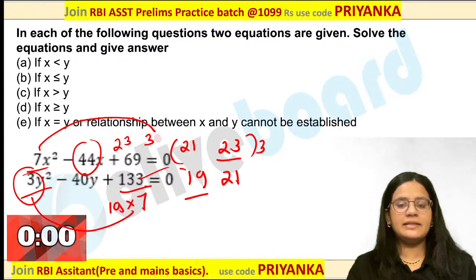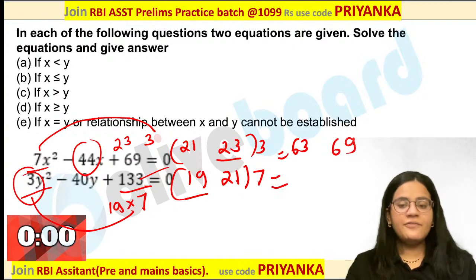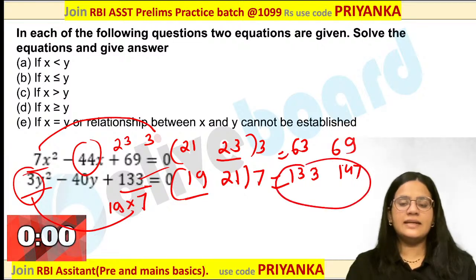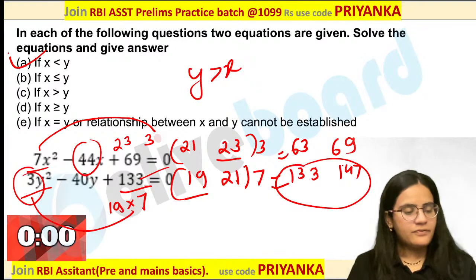This is multiplied by 3, this is multiplied by 7 over here. This is 63 and this value is nothing but 69. If you are checking the second root over here, you can calculate your value as 133 and this is nothing but 147. Easily you can see y values are more than x value. A is the perfect answer.